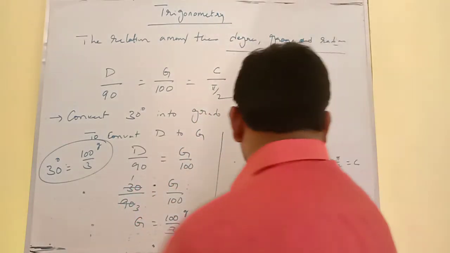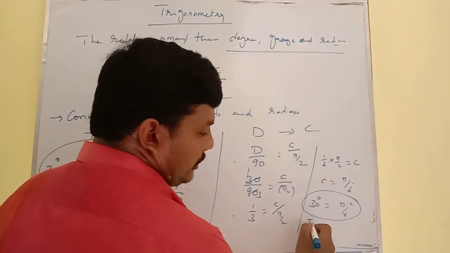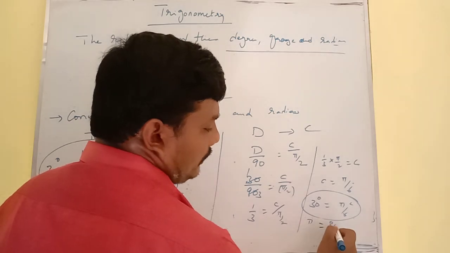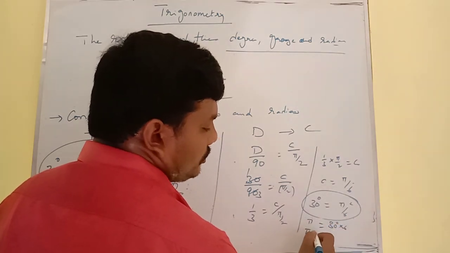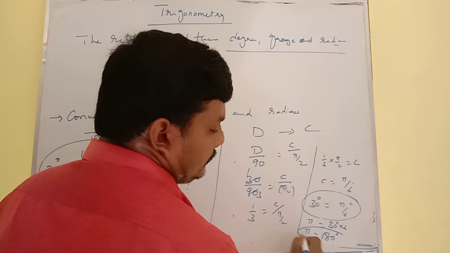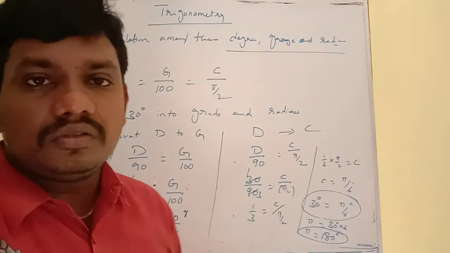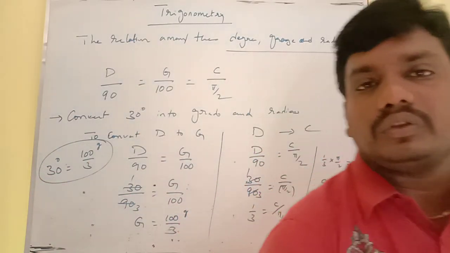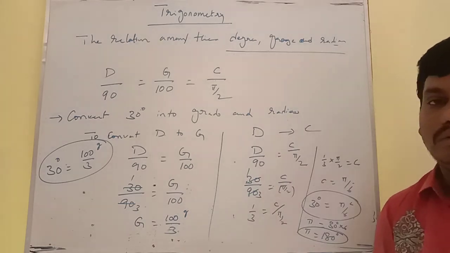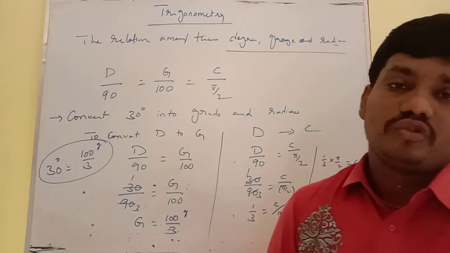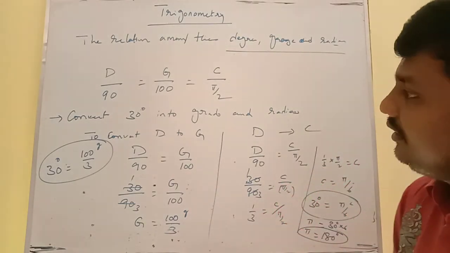Then what about pi from here? So pi is equal to 30 into 6. 30 degrees into 6. Pi is equal to 180 degrees. So like that we can consider pi is equal to 180 degrees in trigonometry.